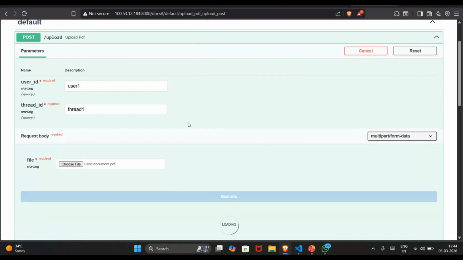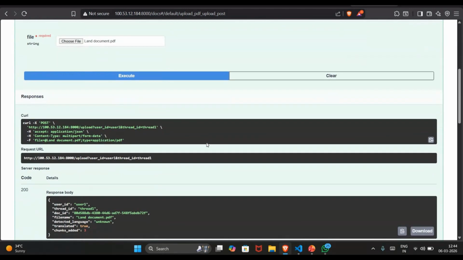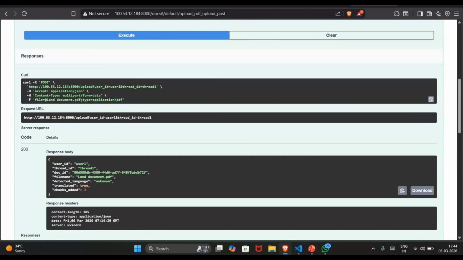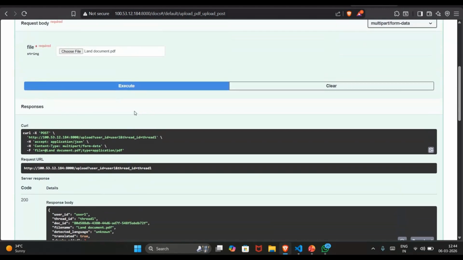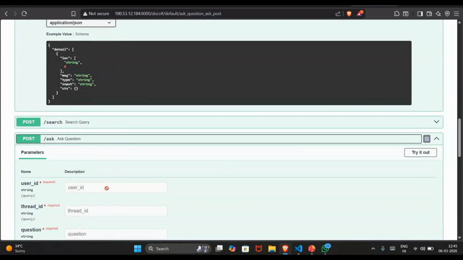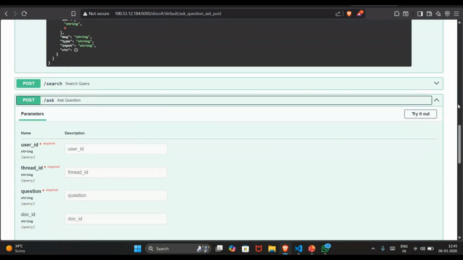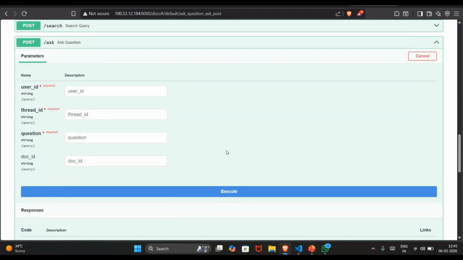When you click on execute, the document gets uploaded based on that user ID and thread ID. As you can see here, it has generated a document ID. As we can upload many documents, a document ID will be generated for each, and chunks added is 3. You can look at the response; it took just 2 seconds. Now we can ask any questions based on that user ID and thread ID, in any language, and it is going to give the answer.